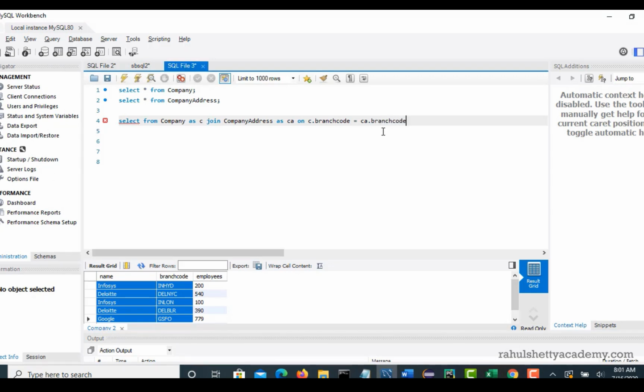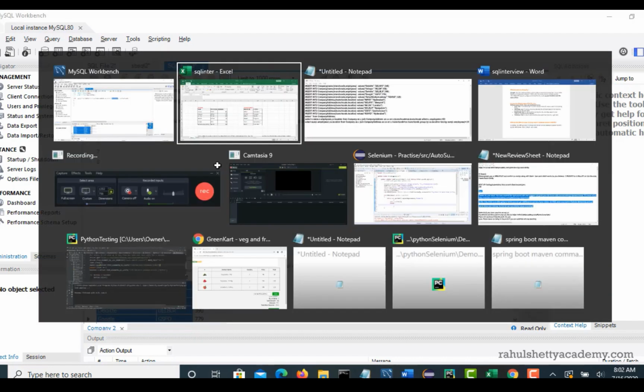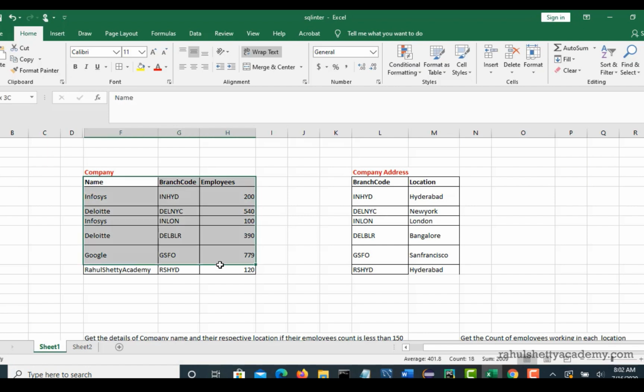So we have clearly said: go and merge these two tables based on the condition that whenever there is a match for branch code in this table to branch code in this table, right? So now GSFO matches with GSFO, so this will come in one record.